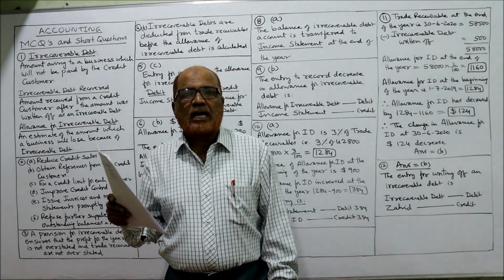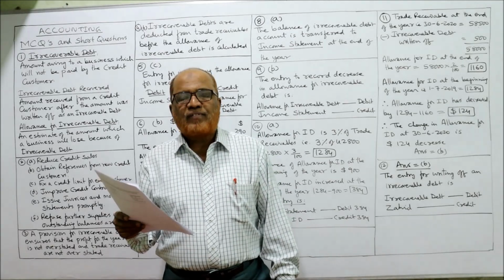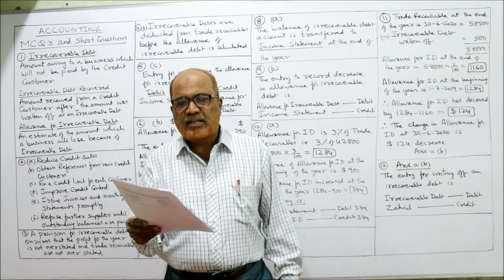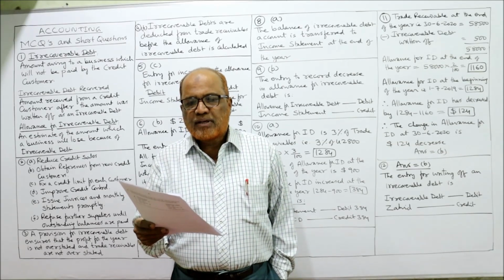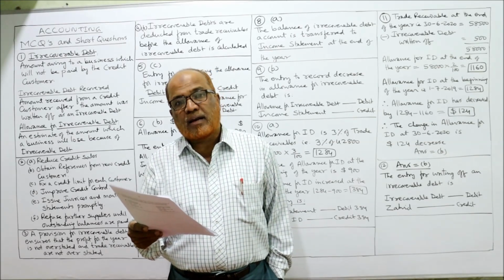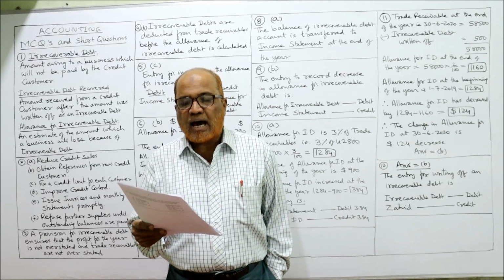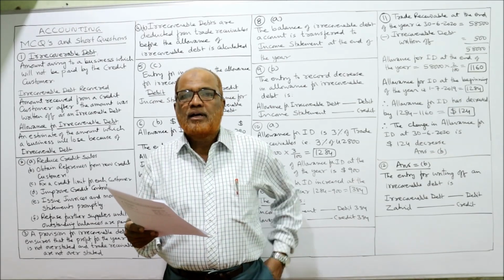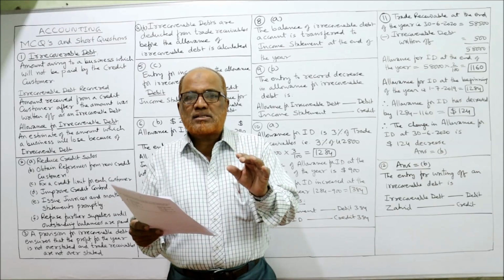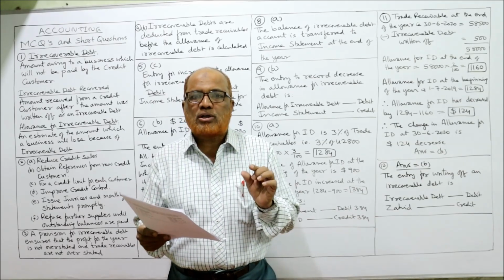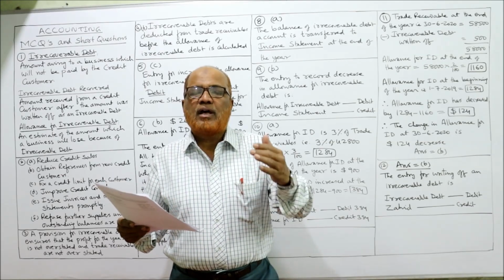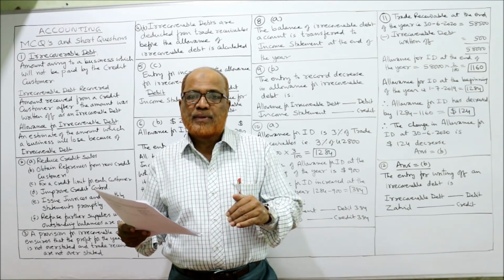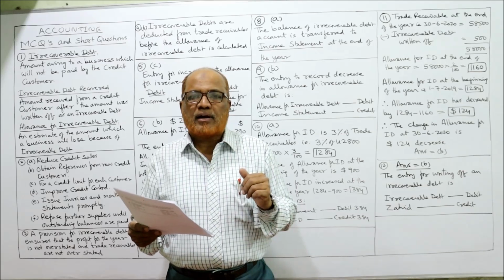MCQ and short answers, short questions. The first short question I am reading out: explain the meaning of irrecoverable debt, second, irrecoverable debt recovered, and third, allowance for irrecoverable debt. In examination, you may be asked in 1 or 2 marks short questions regarding the meaning of the terms irrecoverable debt, irrecoverable debt recovered, and allowance for irrecoverable debt.